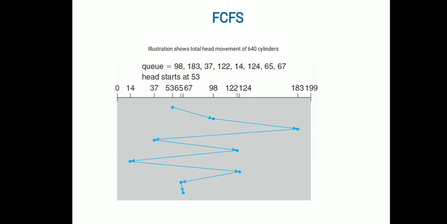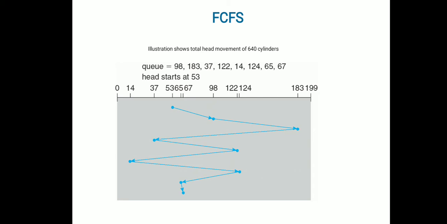And this is the first algorithm, first come first serve. As I told you, whichever request entered first in the queue will be responded to first. So it shows the illustration of the head movements over 640 cylinders, which means that many discs are there in a spindle, and how the requests have been responded to by the OS using the FCFS algorithm.